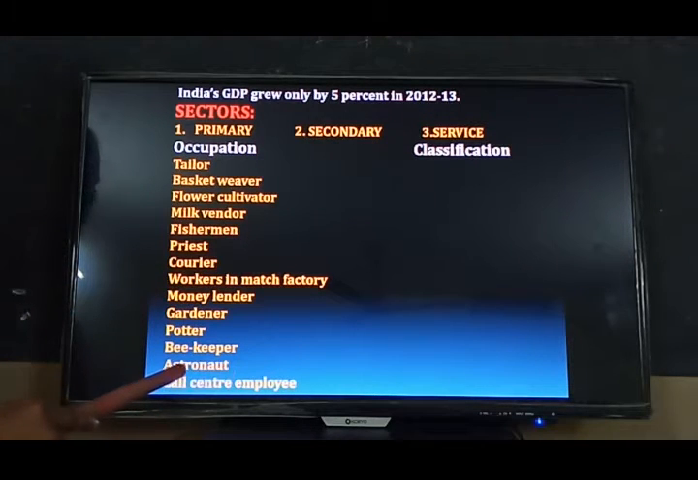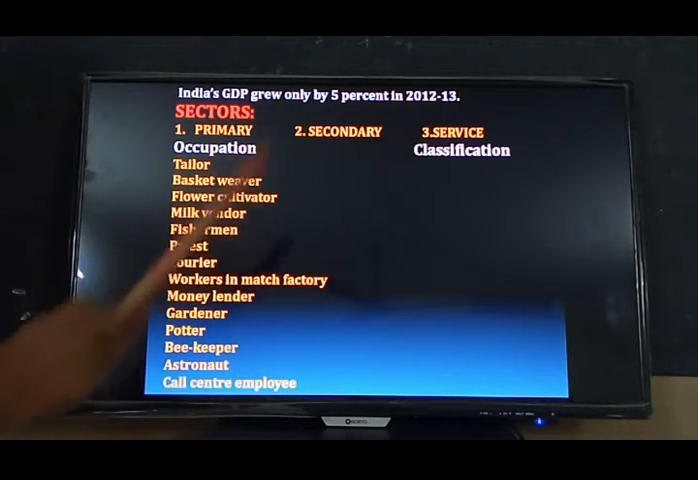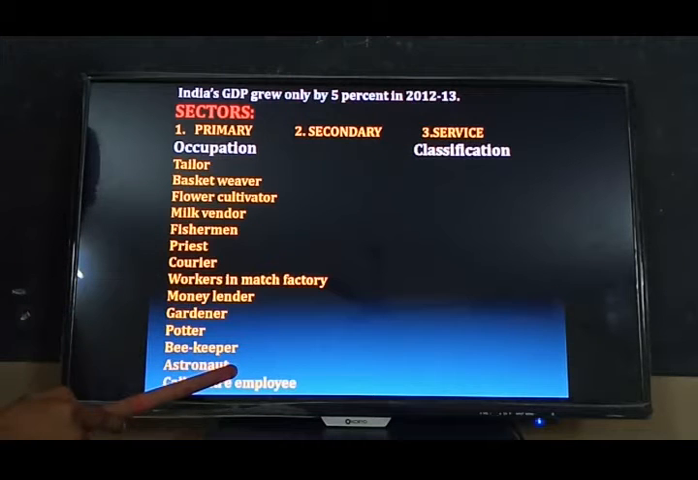Astronaut, we know who is an astronaut. They are working, or they are going into space. That's why he comes under the service sector. He will serve the nation.